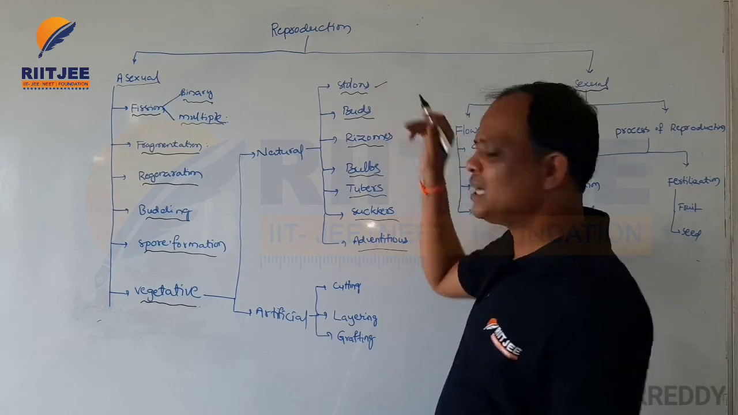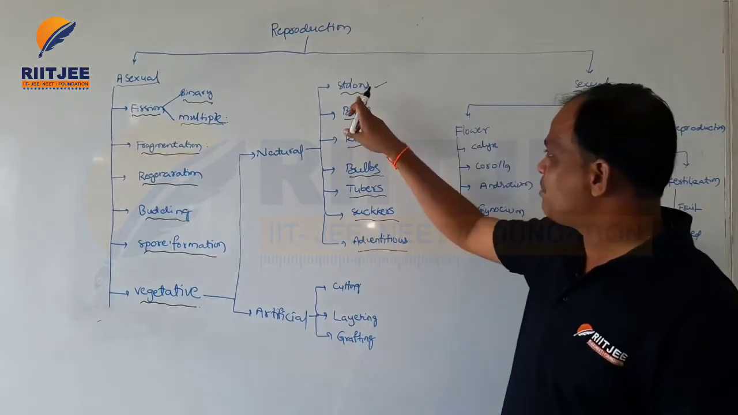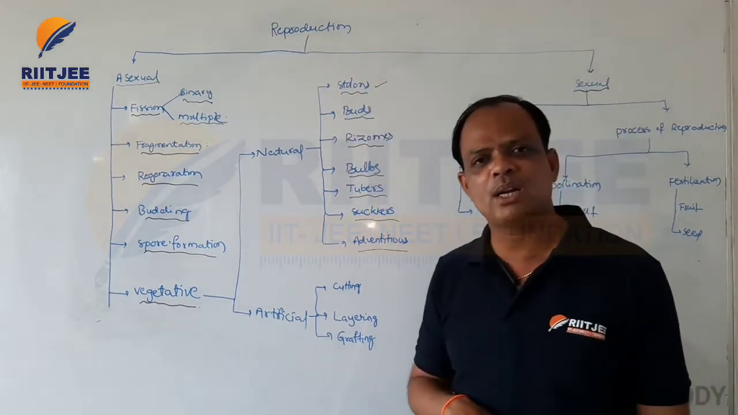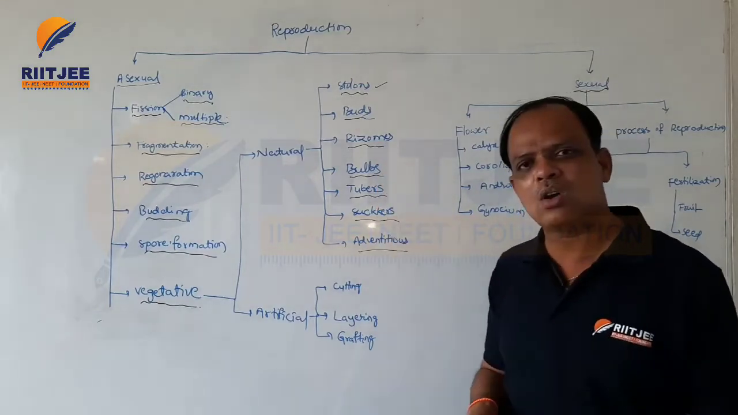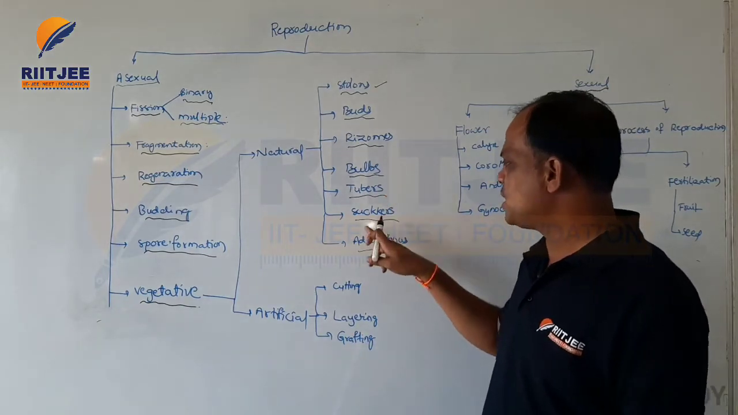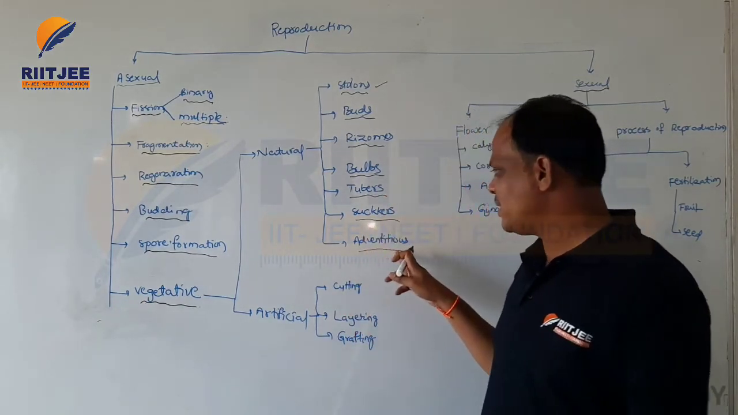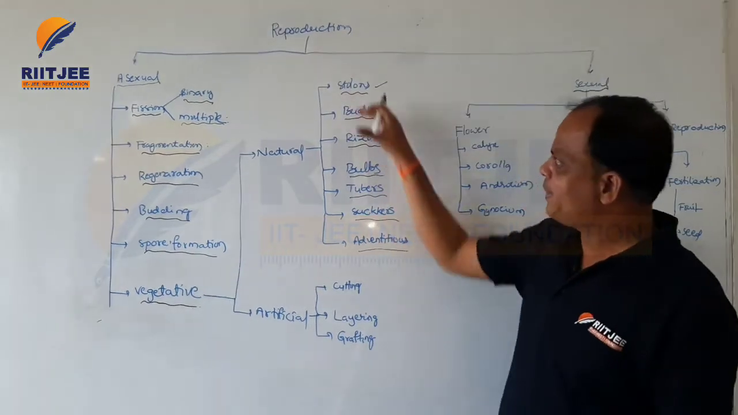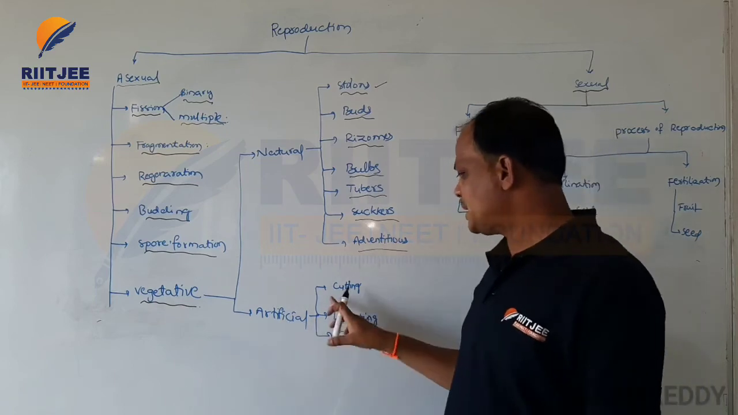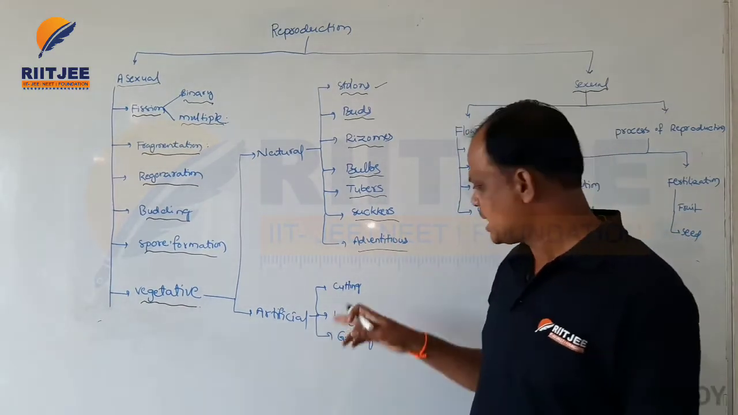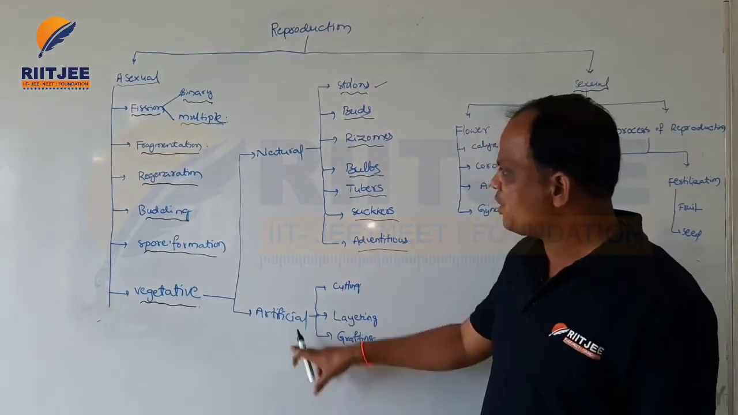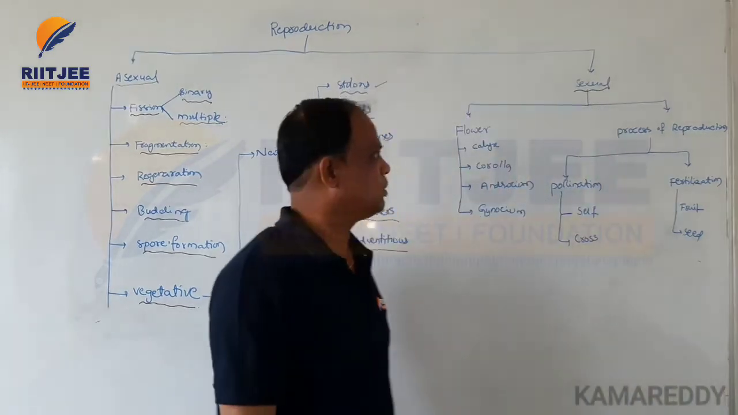So here the stolon example is Chrysanthemum indica, buds are Bryophyllum, rhizomes are Zingiber officinale, bulbs are Allium cepa and Lilium candidum, tubers are Solanum tuberosum, suckers are Chrysanthemum, and adventitious means Asparagus. These are the main examples of natural reproduction. Artificial means we do it artificially through cuttings, layerings, and graftings. These are the three types of artificial reproduction.